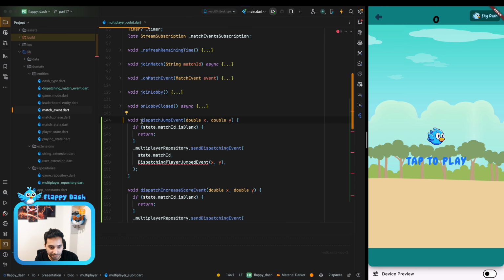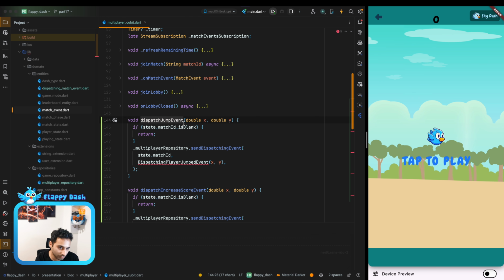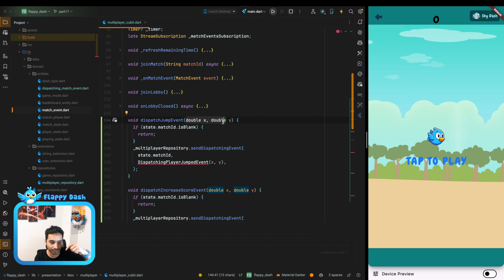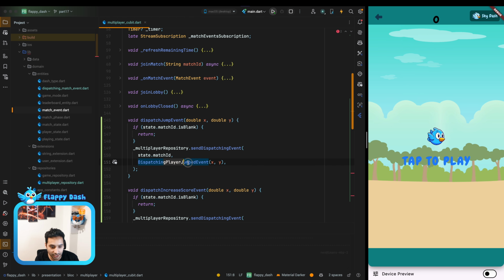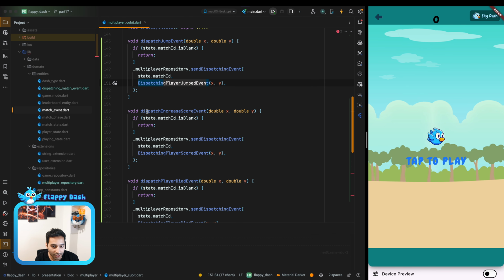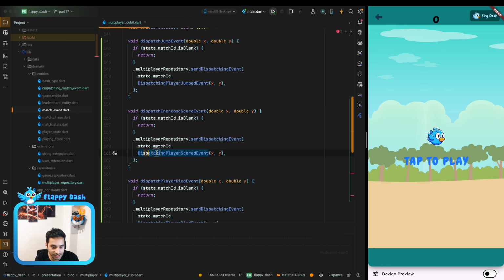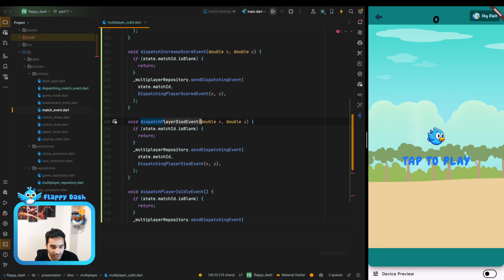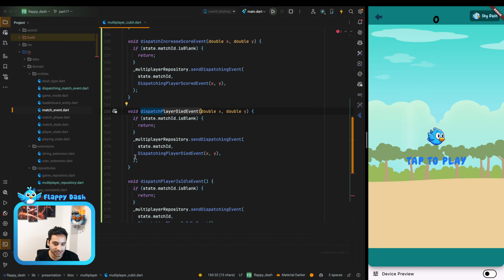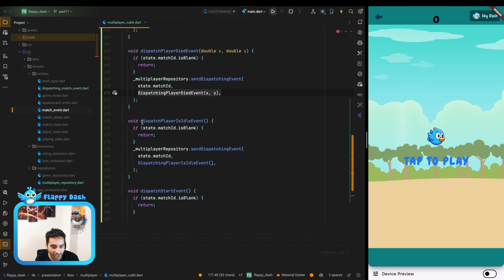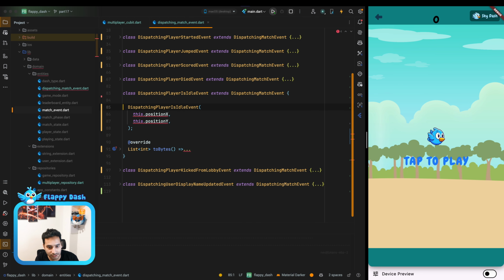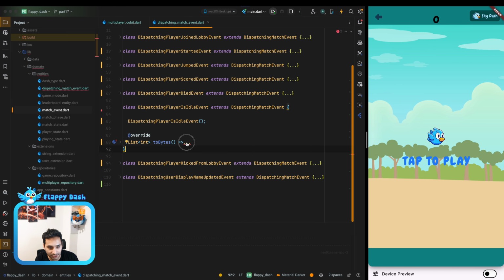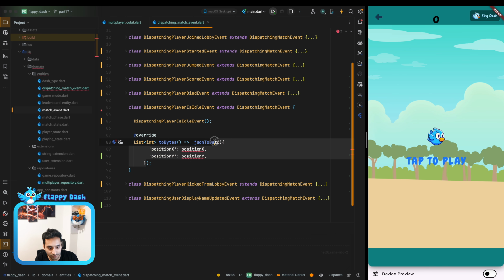As you see, we have, for example, dispatch jump event. It is something that is going out from the current dash that we have, and we just send the player jumped event to the server. For increase the score, we just send this event. For the player died event, when you hit a pipe, we just dispatch this event. And we have the player is idle event. For this one, I think we don't need to have the position X and Y because you are idle and you don't have any position. So let's remove it.